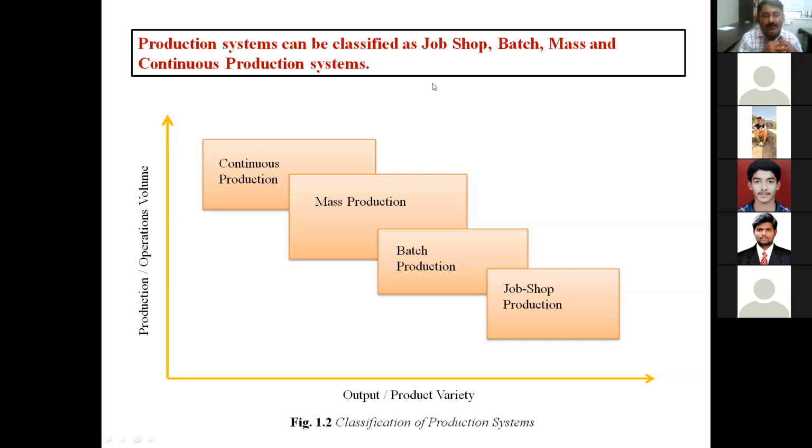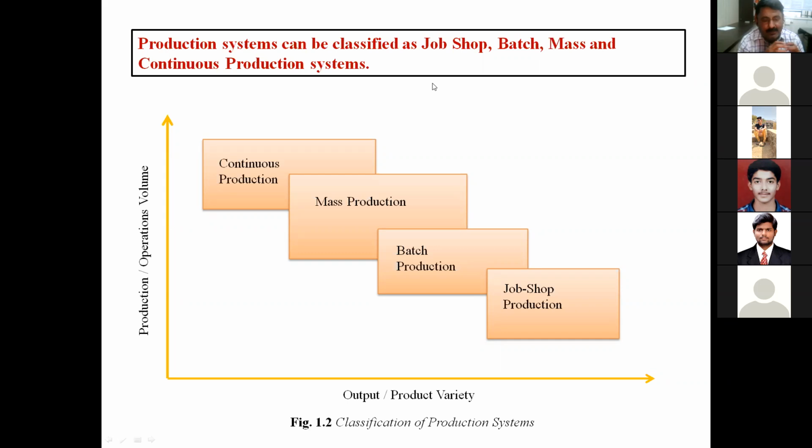Then mass production. So in mass and continuous production, the variety reduces to lesser and the volume increases. In continuous production, a very high volume. These are somewhat analogous concepts, mass production and continuous production. You see in mass production the volume is raised, and in continuous production it is raised up to a higher level. The volume is very high, but if you compare with product variety, there is very little variety or no variety.